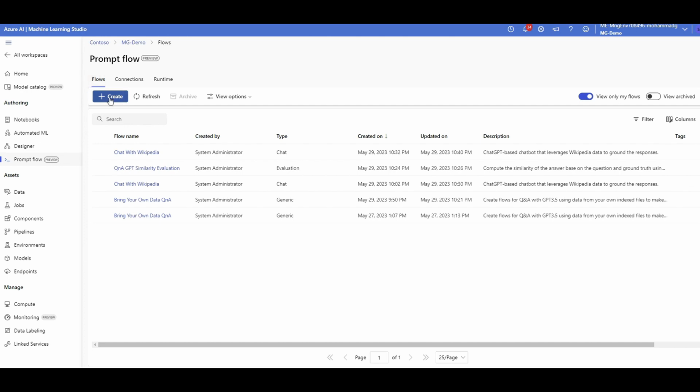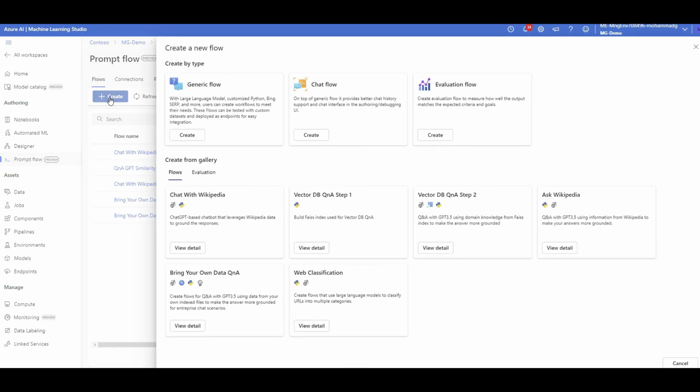So going to the flow, let's say I want to create my first prompt flow. I click on create. There are a couple of things you can do here. You can start creating a flow by type. Here's the first type, generic flow. That's the time that you're gonna develop a generic prompt engineering and prompt flow. You want to have your full flexibility. You can just start with this one. Nice to start for a generic flow, and you can see the description here.